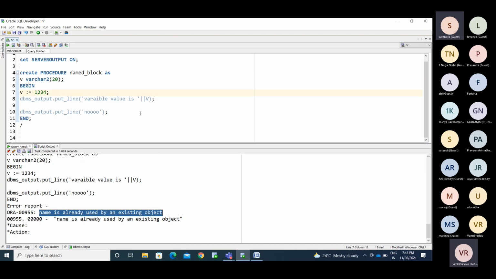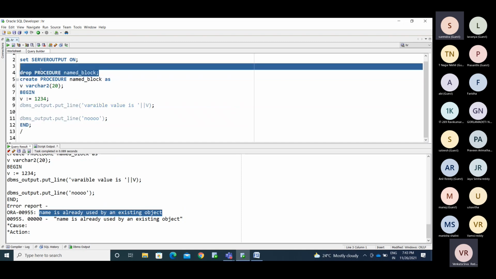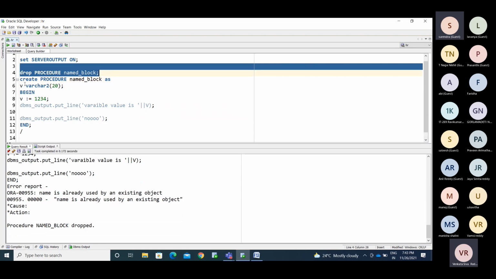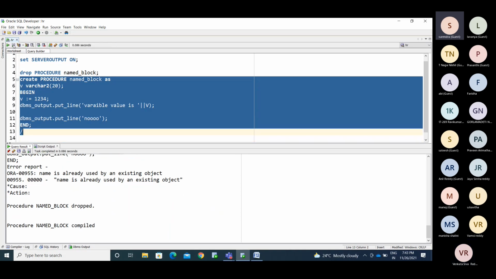If you get that error while creating, you can use the replace option, or else you need to drop this block and recreate it. Now I dropped that, and now I'm creating it again. Now see, the procedure compiled.